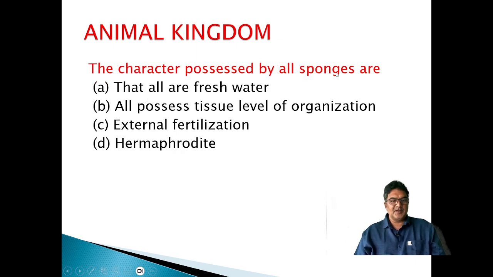Character possessed by all sponges: all are freshwater? No, mostly marine, though Spongilla lives in freshwater. All possess tissue level of organization? No, cellular grade of organization is present in phylum Porifera; tissue level is from Coelenterata and Ctenophora. External fertilization? No, most have internal fertilization. Hermaphrodite: so the character possessed by all sponges is that they are hermaphrodite, bisexual.